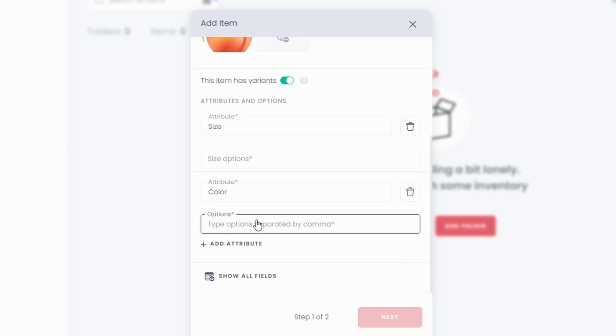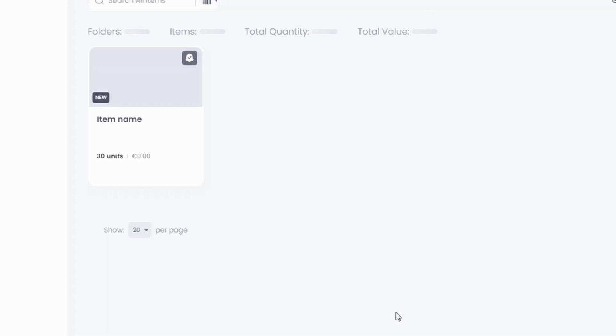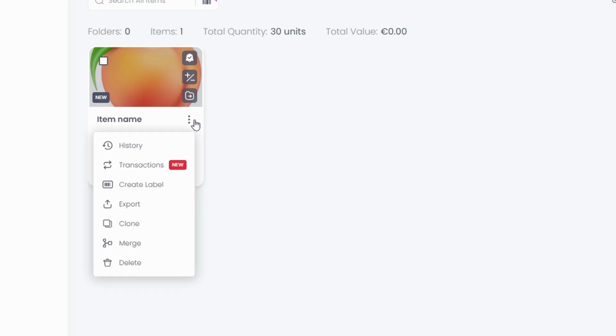Add searchable tags, such as electronics, furniture, or seasonal items. This makes locating items a breeze. This is where Sortly truly stands out. Create fields for specific data like serial numbers, warranty periods, supplier information, or purchase dates. Customization ensures that you're tracking exactly what matters most to you.